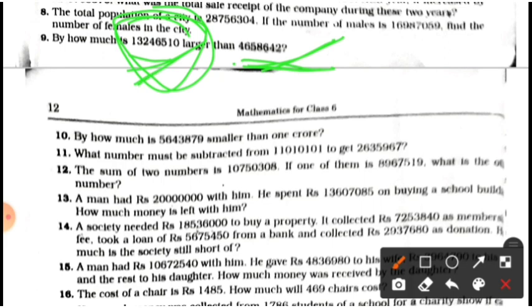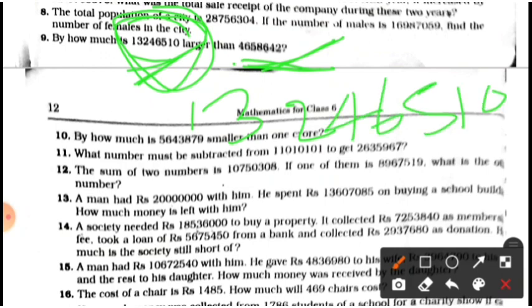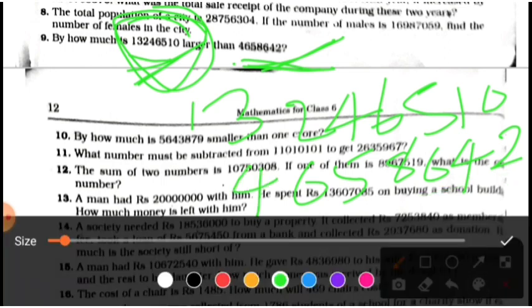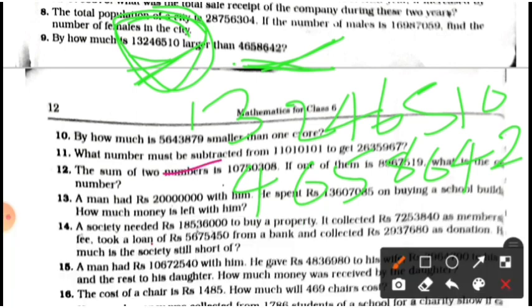So here we write 1 3 2 4 6 5 1 0, and you have to subtract 2 4 6 8 5 6 4. Students, you have to subtract here and you will get the answer. I think you will easily subtract this number.